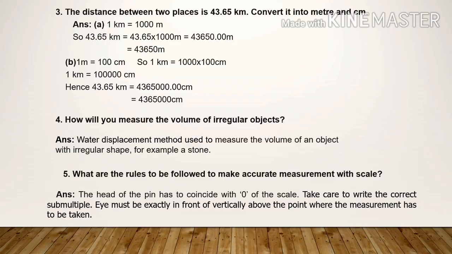Second point is in page number 7, first line. Take care to write the correct submultiple. And second point is in third para. I must be exactly in front of, vertically above the point where the measurement has to be taken.